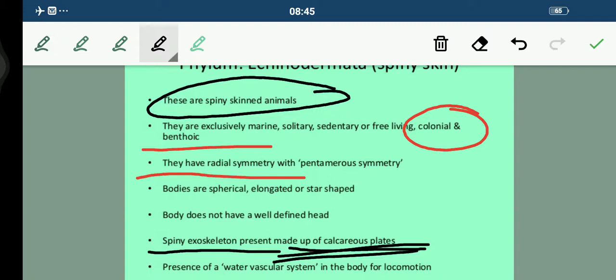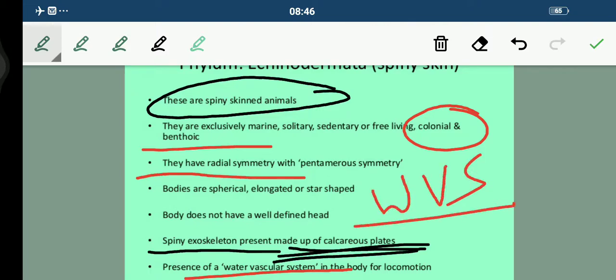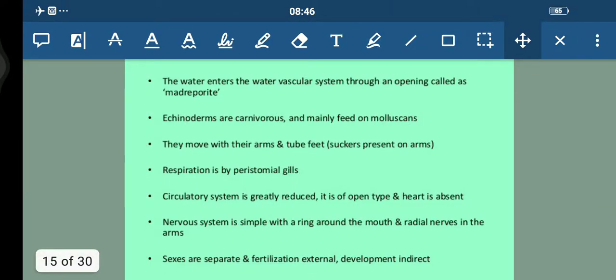And very important thing, what is the organ that helps them in locomotion? That is only possible with the help of the water vascular system, students, which is very very important. This system helps them in locomotion.